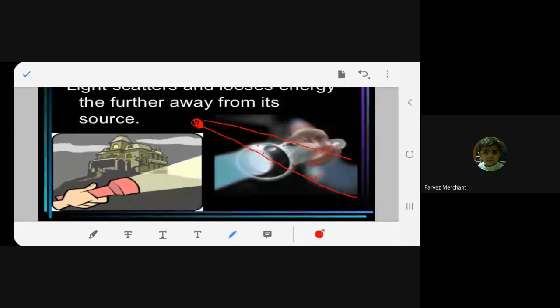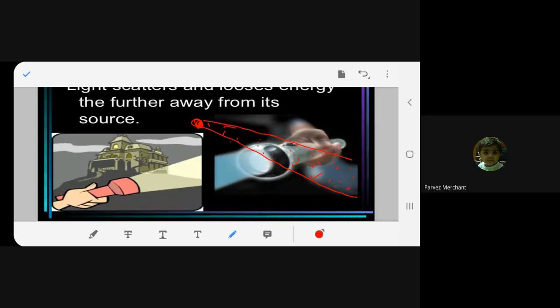Have you ever observed this phenomenon in a dark room, the beam of light coming inside the room? Yes, ma'am.